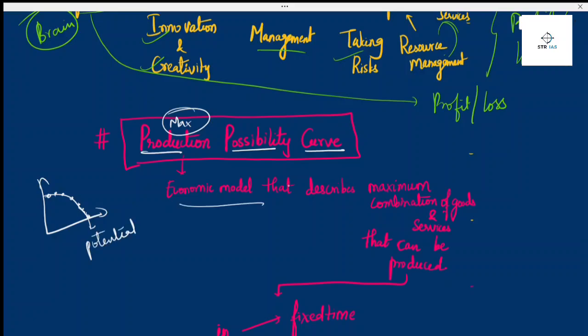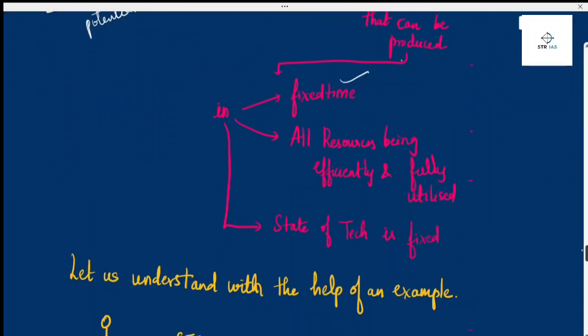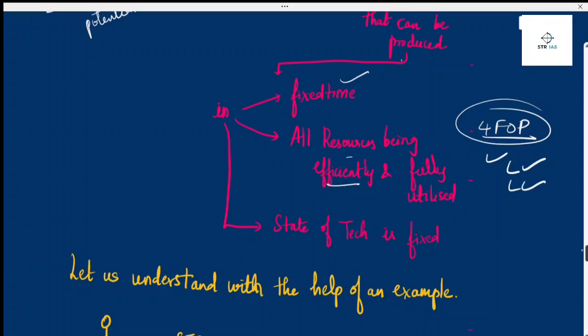It is the economic model that describes the maximum combination of goods and services that can be produced in a fixed time if all resources are efficiently used. If all resources, like the four factors of production, are efficiently used, land is used properly, labor is used efficiently, capital is used efficiently, and the entrepreneur is working efficiently, then you'll have a maximum combination of goods which can be produced, and technology will be fixed here.